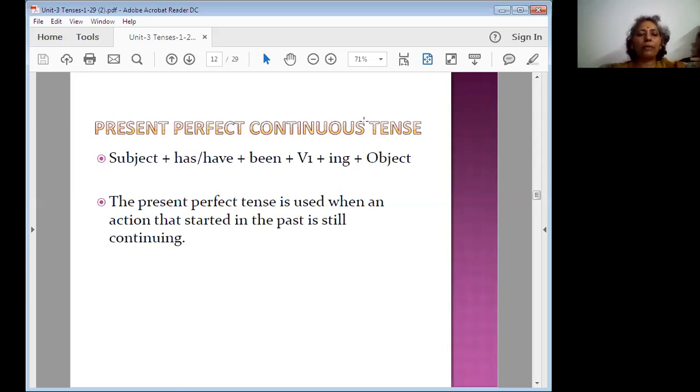If you select the plural subject, then you have to select have as the auxiliary verb. If you select the subject as singular, then you select has. So the structure in present perfect continuous is subject plus has or have plus been plus plain verb plus ing. Continuous means the action is still going on. The present perfect continuous tense is used when an action starts in the past and is still continuing.